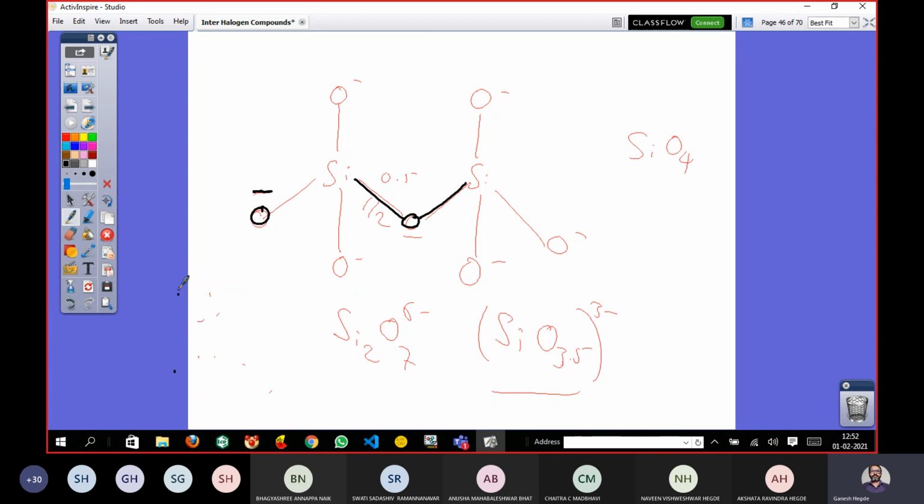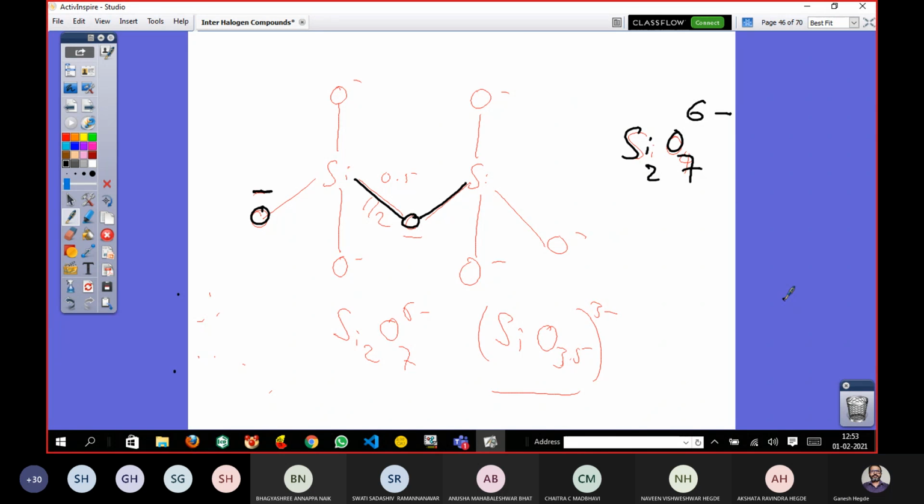If you understand it like this, again I tell you this is the simplest one. Later, when you go to the chain silicates and tectosilicates, everything gets complicated, right? So it becomes Si2, oxygen will be 7 and the total charge will be 6 negative. Now this is called pyrosilicate. And the silicon to oxygen ratio, you will work that out gradually as we go further. What is the ratio in the case of ortho?